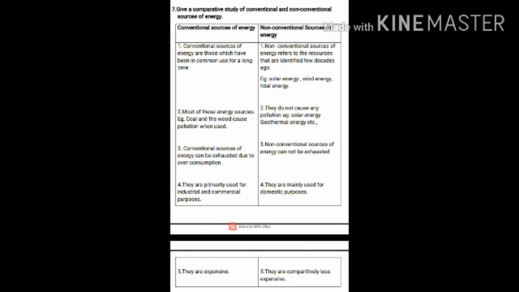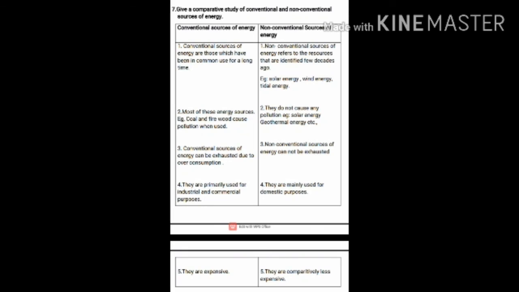Okay, we'll move on to conventional. In that, most of these energy sources are coal and petroleum. Coal, petroleum, then firewood cause pollution when we use them. When we use these resources, pollution will be caused to the environment, isn't it, children? Okay. If we use non-conventional sources of energy, they do not cause any pollution.